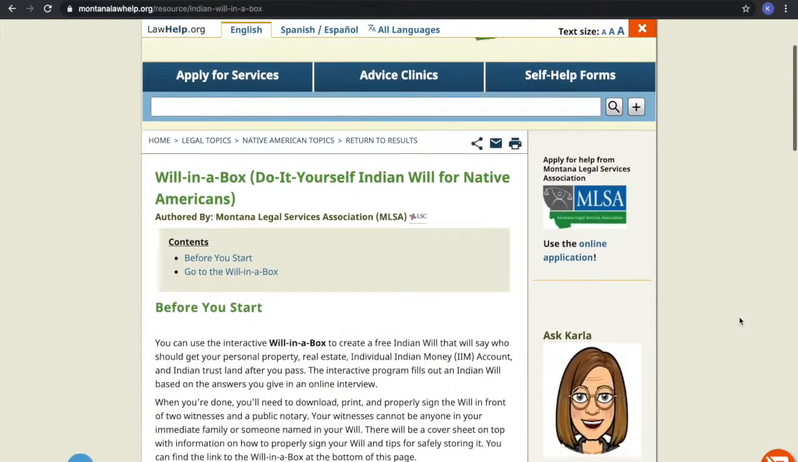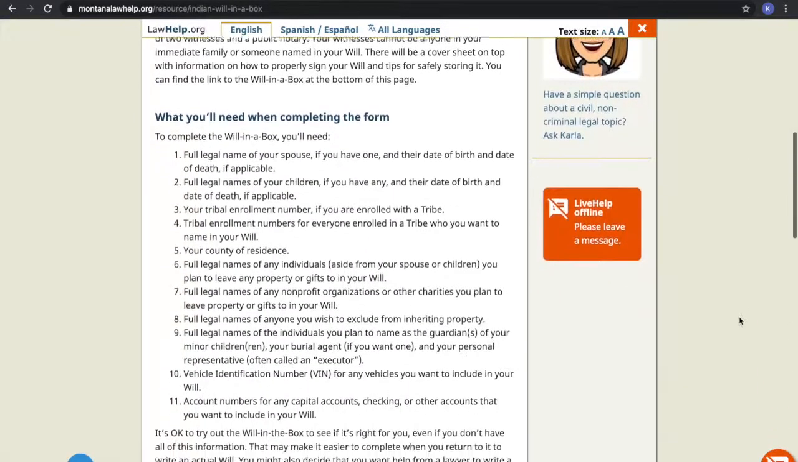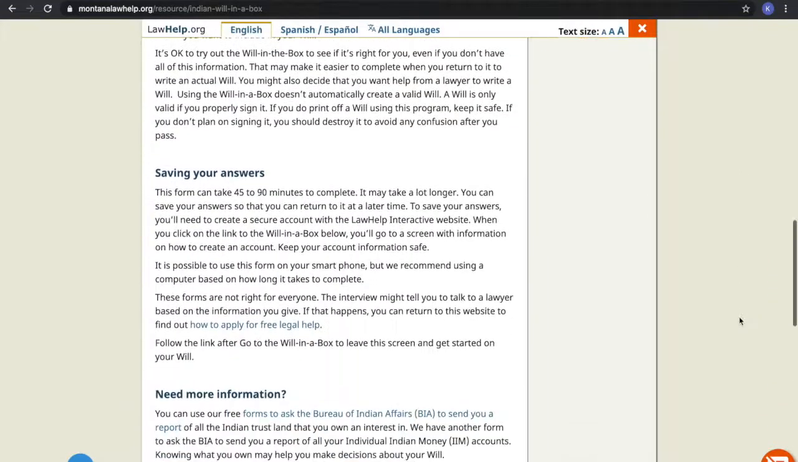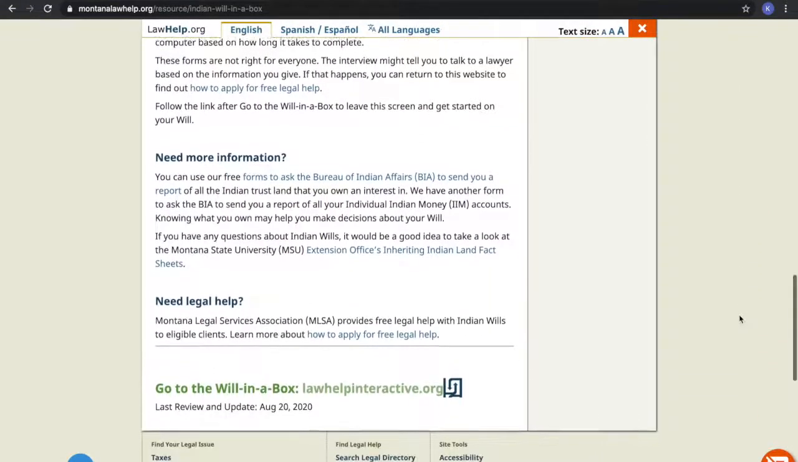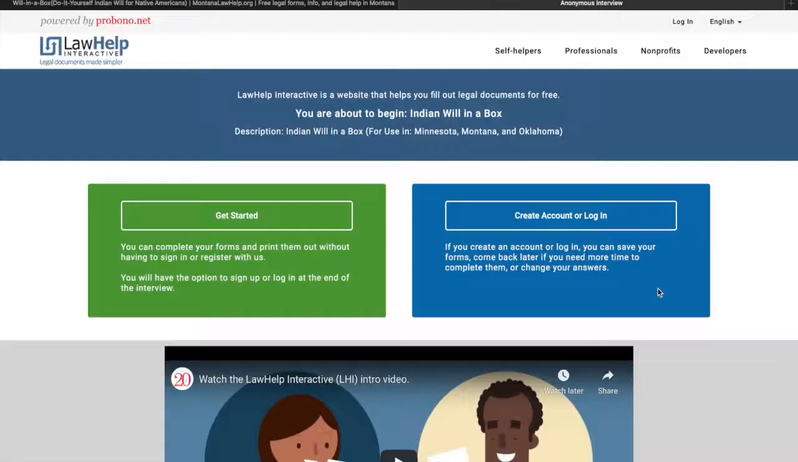This page contains helpful information to know before you start drafting your will, including the information you will need to collect in order to complete the form, how to save your answers on the form, and other helpful information and resources. When you're ready to begin drafting your will, please follow the link at the bottom of the page to the online will form on lawhelpinteractive.org.